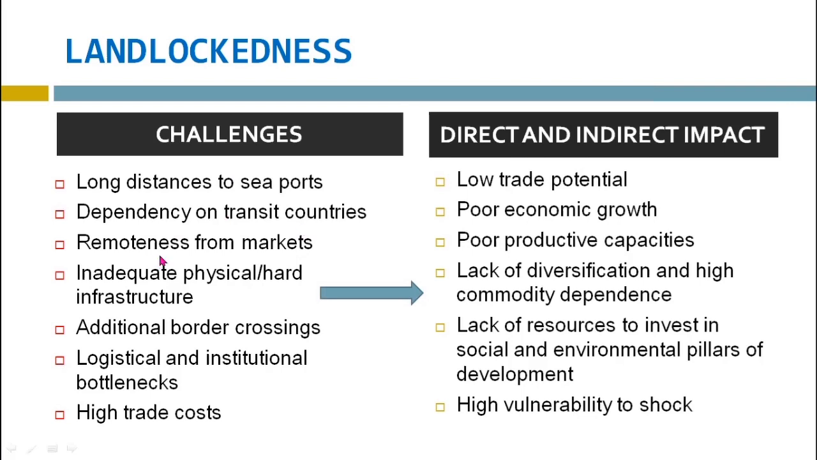Number three, remoteness from the markets, means they are far away from the markets. Inadequate physical or hard infrastructure, so they don't have enough infrastructure which supports the business. Landlocked countries also face additional border crossings. Once you don't have a connection with the water, you will have to pass through different countries, so you will have to cross the borders.